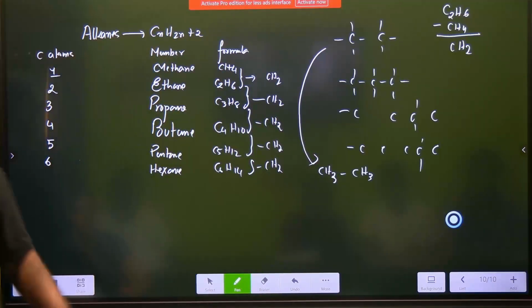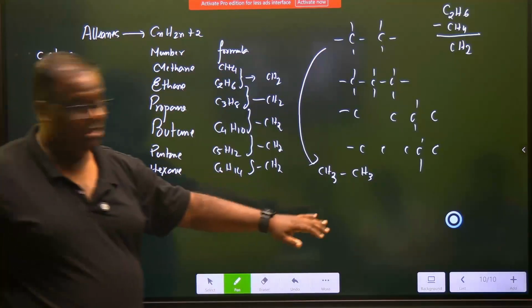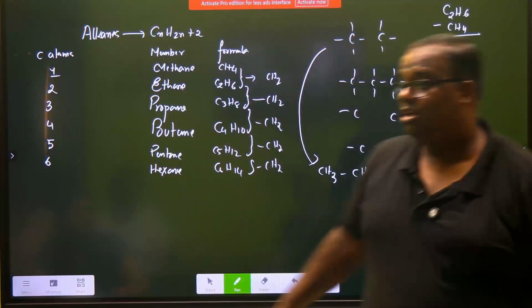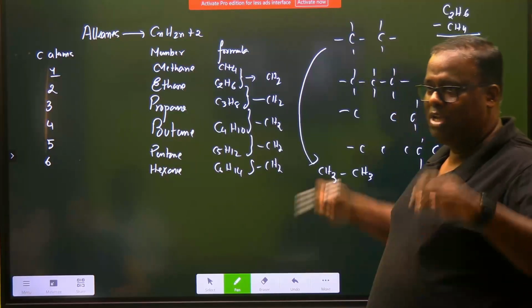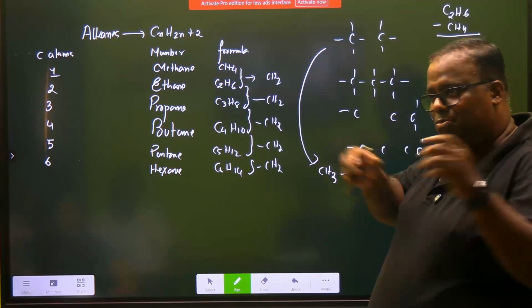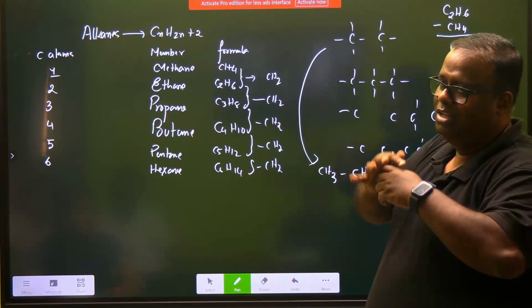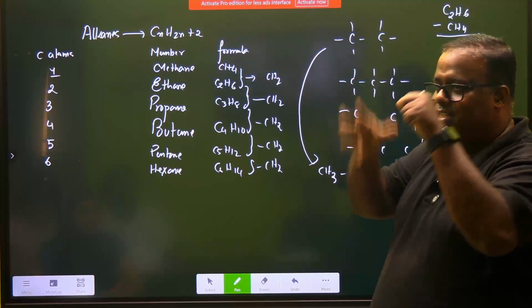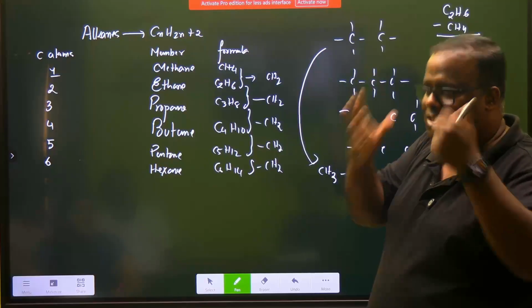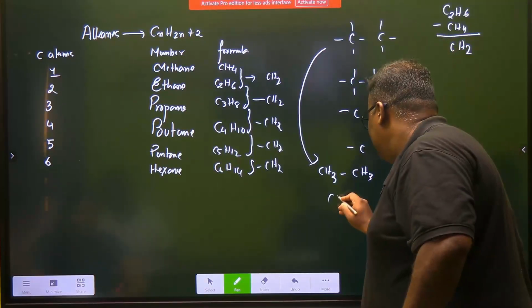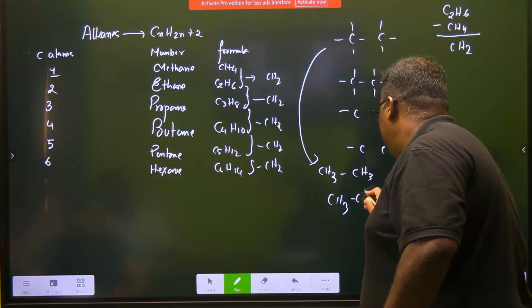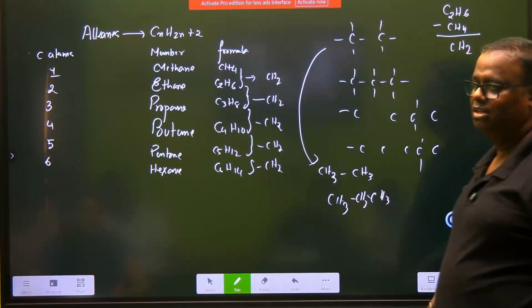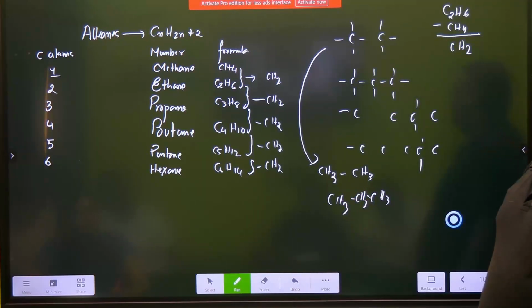Have you understood? We'll do it next class also, don't worry. This is ethane. Sir, I want propane. So in childhood, we used to make garlands, you know. Somebody makes a small garland, you want to make a bigger garland, so you have to insert more flowers. Each marigold is a CH2. So insert: CH3, CH3 stand apart, fill one CH2. Propane. Count: C3H8.